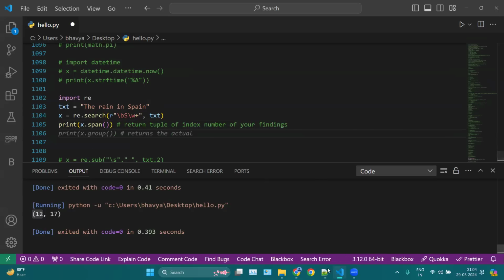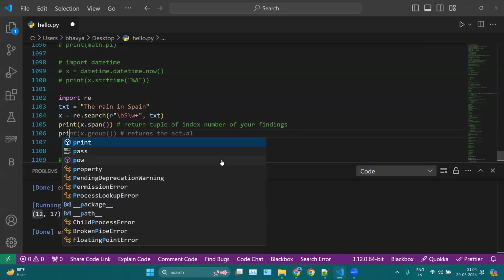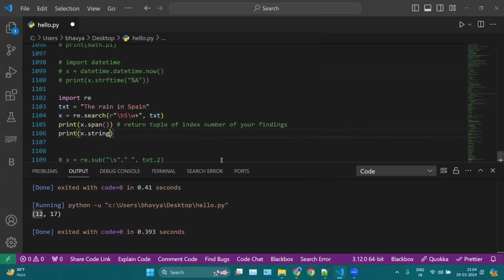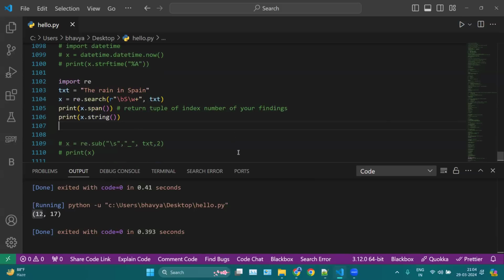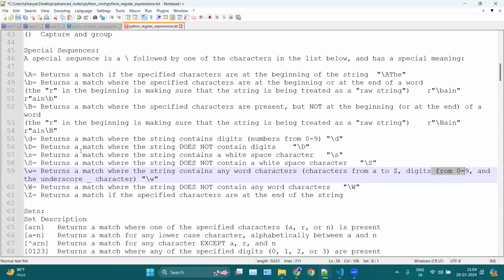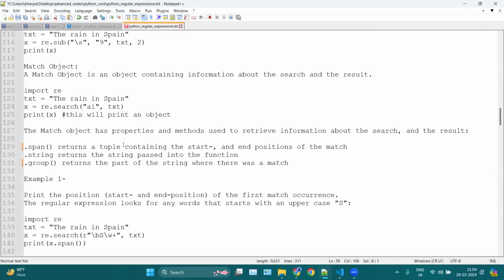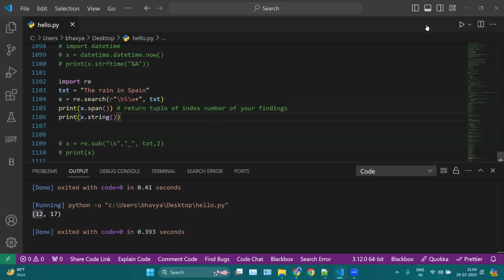Okay, this is span. Then with string, if I use print x.string, now string, we can check out. This will return your entire string from where your pattern is matched. So here we can run this program.